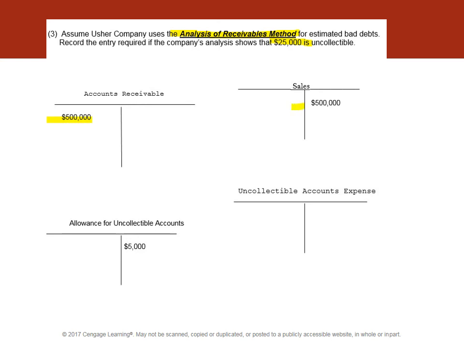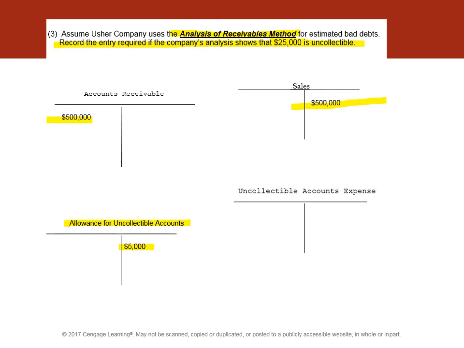We've got our sales recorded here, and there is currently $5,000 in our beginning balance left over from the prior period. Record the entry required, and I will suggest that you pause, calculate this through T accounts on a piece of paper for best practices and retention.